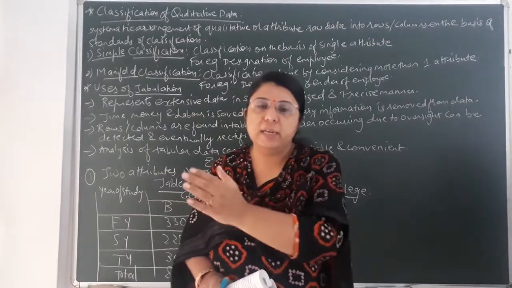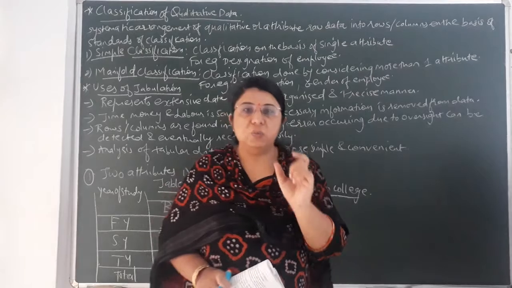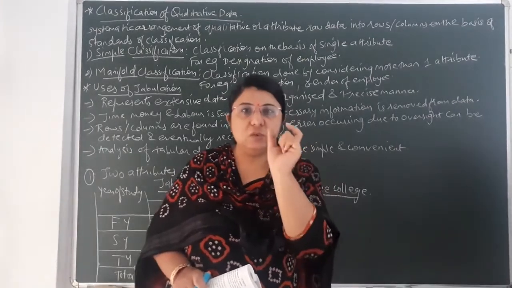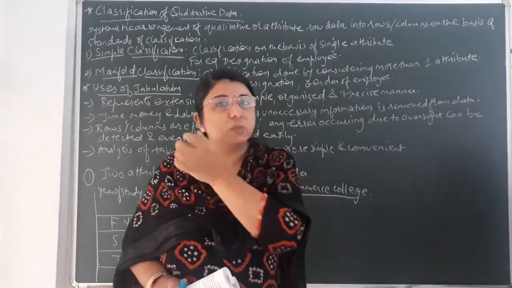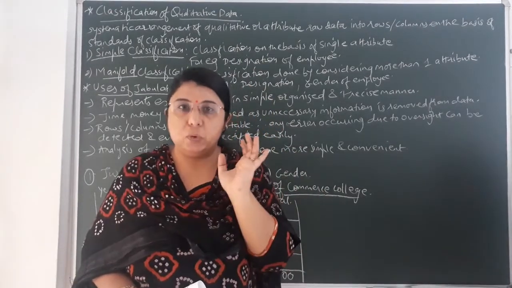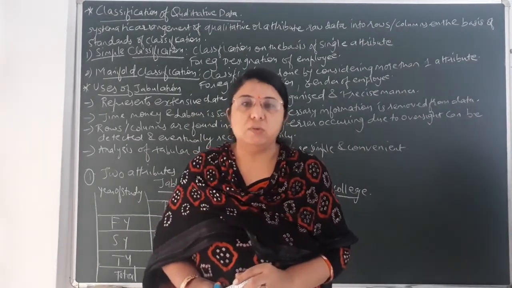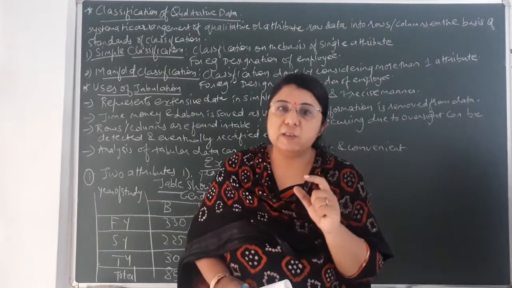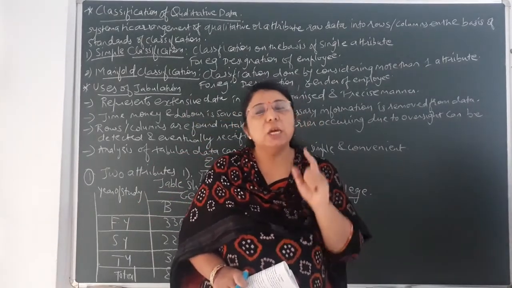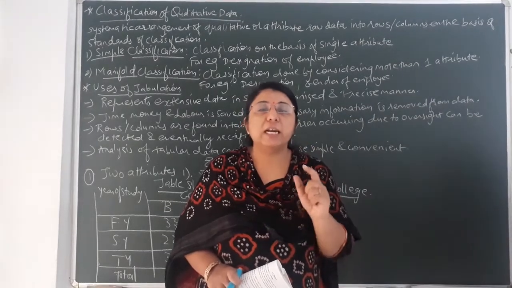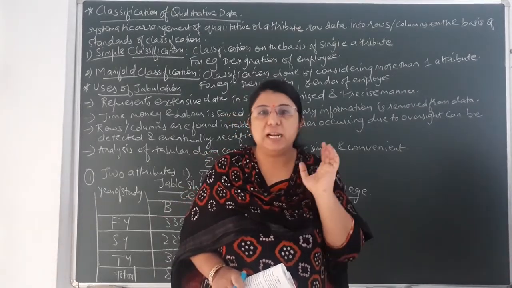Suppose there are 10 clerks, then there are 5 peons, and so on. The criteria is being decided. There is only one attribute, one criteria. On that basis, the classification has been done, and that is designation of employee. On that basis, the data of the employees has been divided. So when the classification is done on the basis of only one single attribute, then that type of tabulation is called classification of qualitative data as per simple classification.